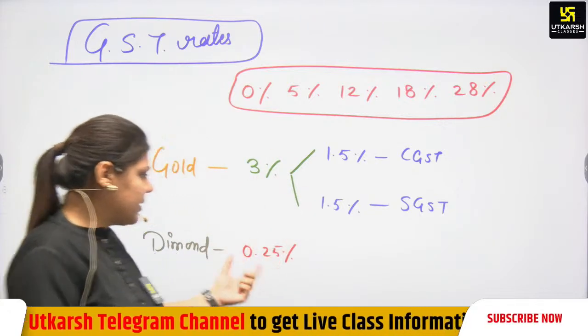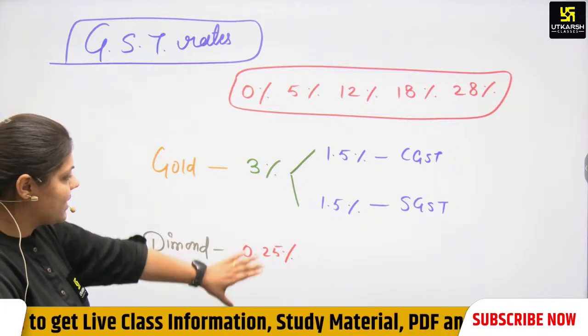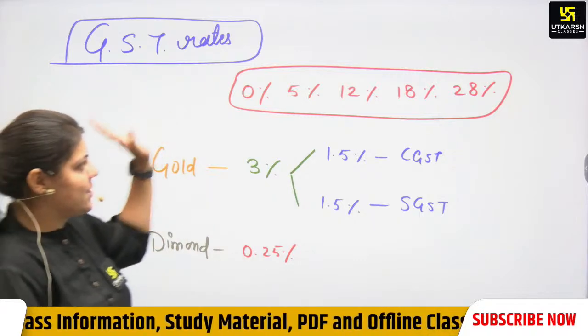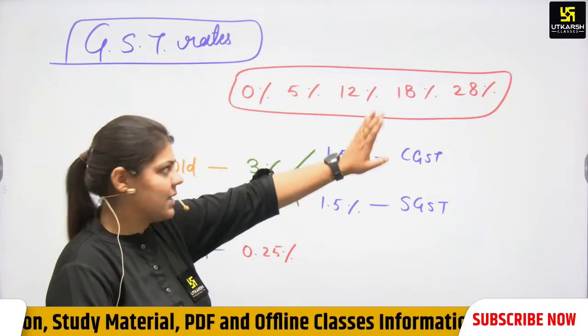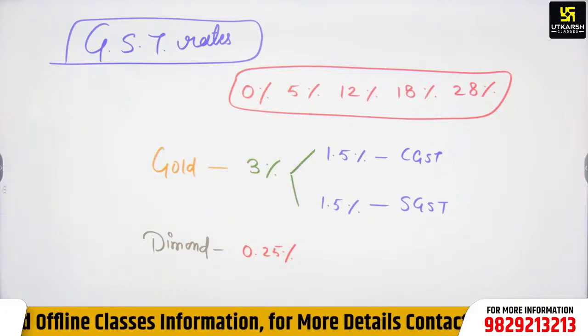That is why diamond has a low tax rate and gold a high one. It is 3% and 0.25%. Otherwise, it is 0%, 5%, 12%, 18%, and 28%. Note it down, then we will discuss again here.